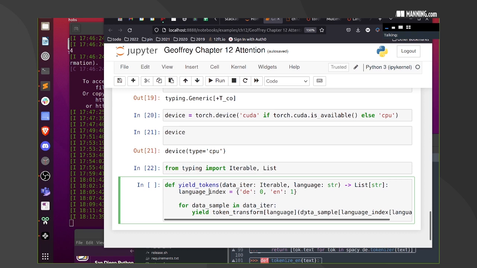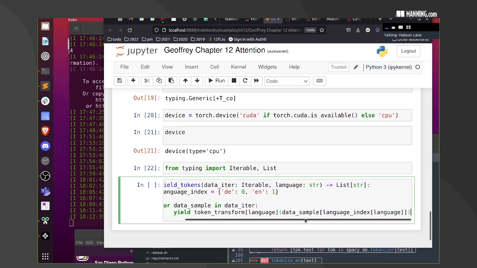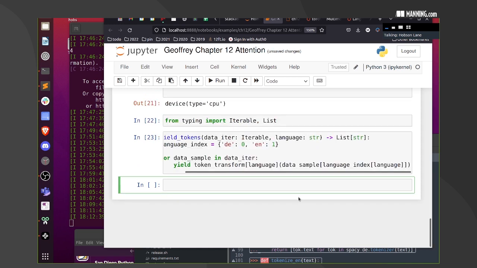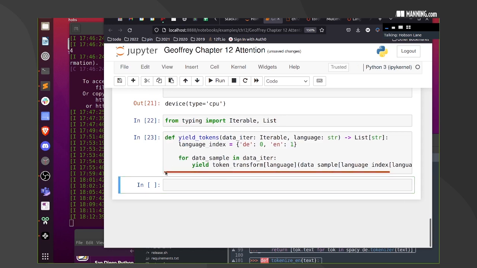Is there anything? Data sample and data iter. So we have to pass it an iterable, this training set. And I think that will all work. Let's see what we got here. So at least the function can be defined. That's a good sign.